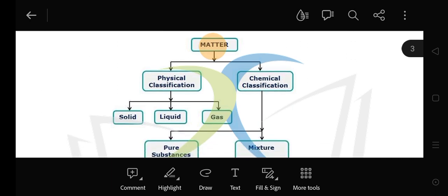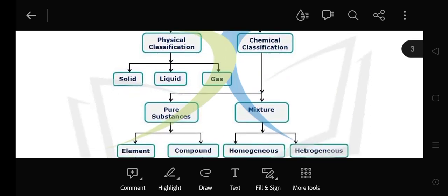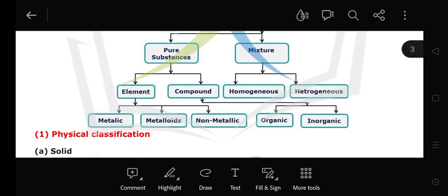Now, according to their properties, matter can be classified into two types: physical classification and chemical classification. Now, physical classification is solid, liquid, and gas. And on the basis of chemical classification, substances are pure substances and mixtures. Now, pure substances are of two types: elements and compounds.